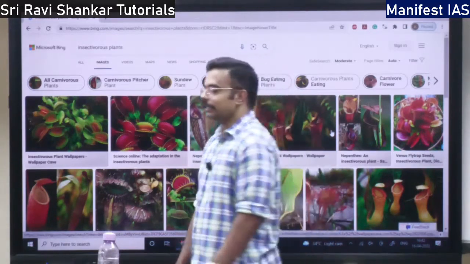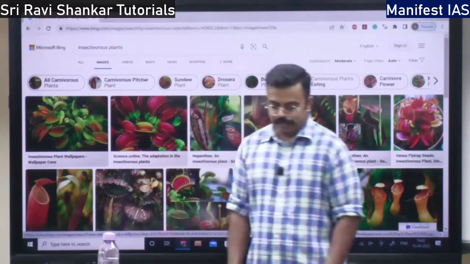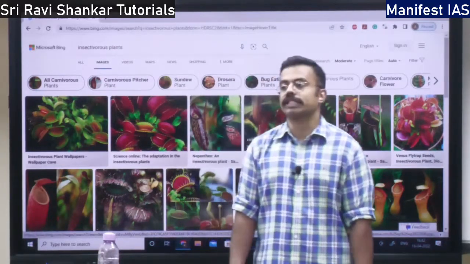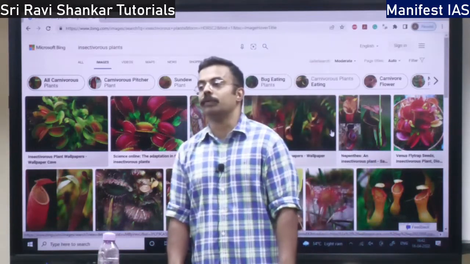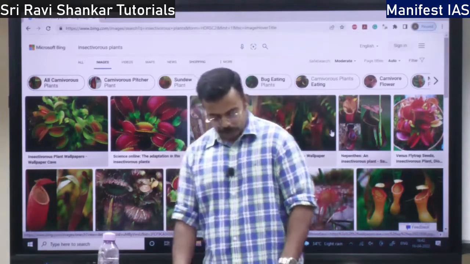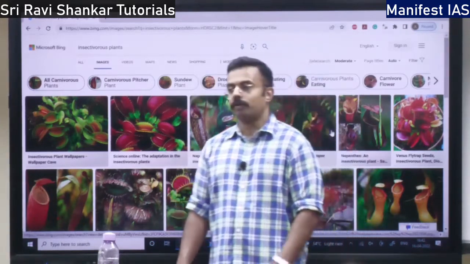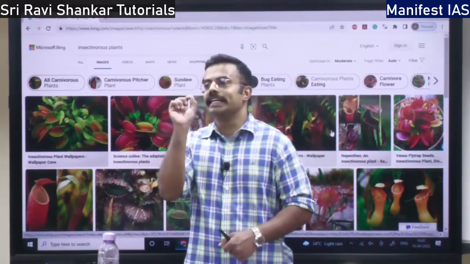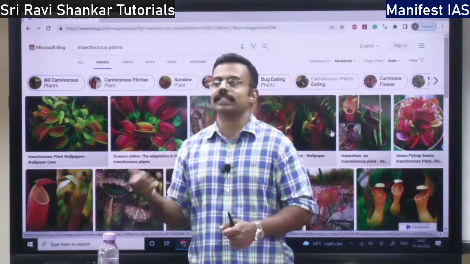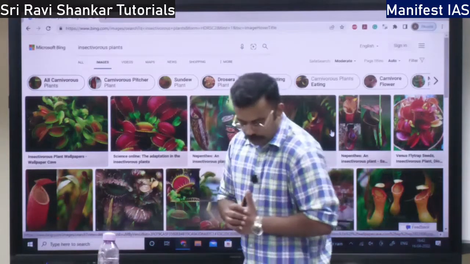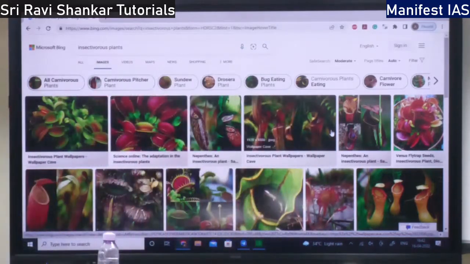So what are the insectivorous plants you are going to find in India? The first insectivorous plant is Drosera, also called sundew. Drosera grows in marshy areas. I'm going to show you the picture. So what does this Drosera do? Insect trapping mechanism: it is going to secrete some sweet liquid. These insects want to drink that liquid. They go and get trapped, and in turn get eaten up. So this Drosera, I'm going to show you the picture. Here it is, Drosera.